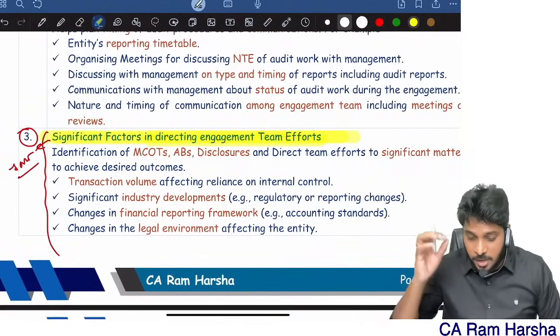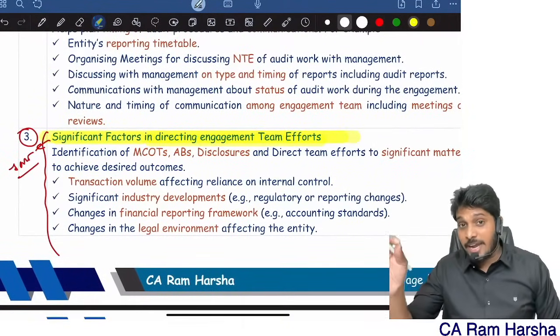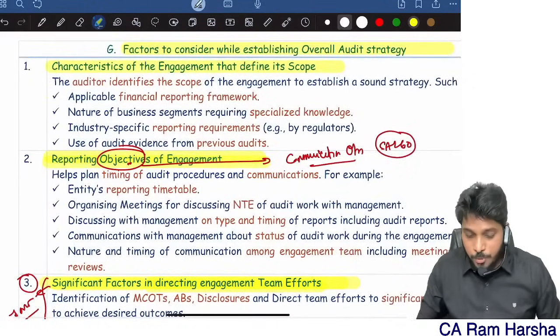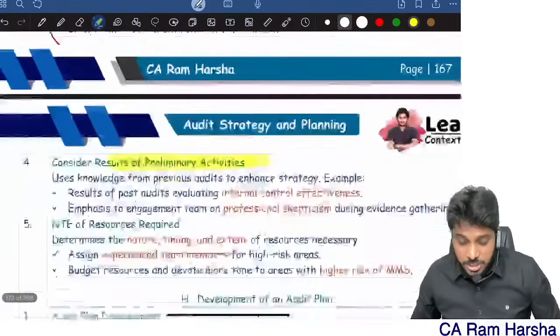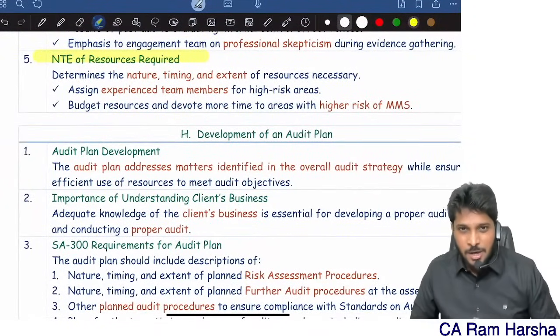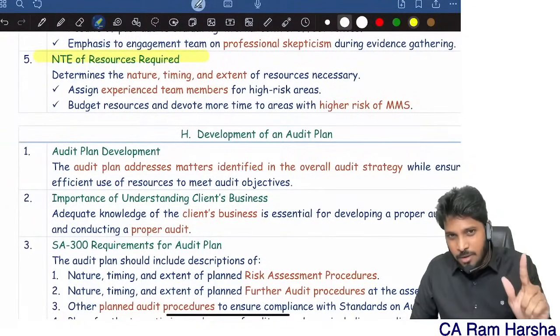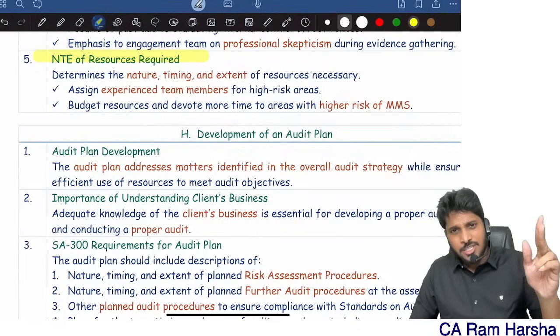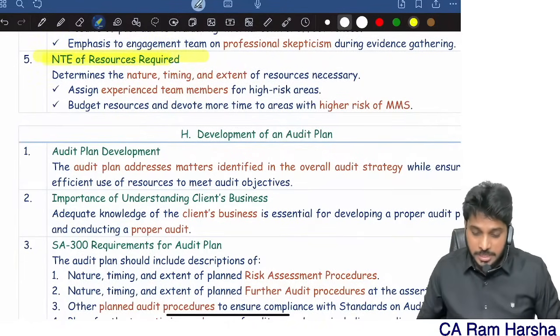So when you're developing an audit strategy, you should consider preliminary engagement activities. You should identify where your team efforts have to be directed. And you should also consider reporting objectives. You should consider characteristics of the engagement. Finally, you should consider the nature, timing and extent of resources required for the audit.